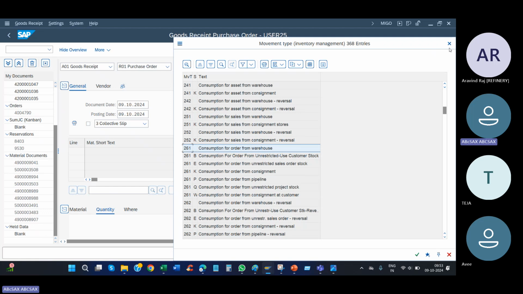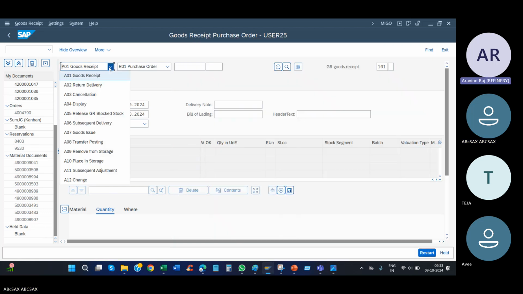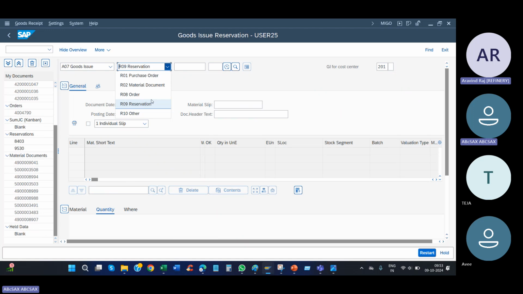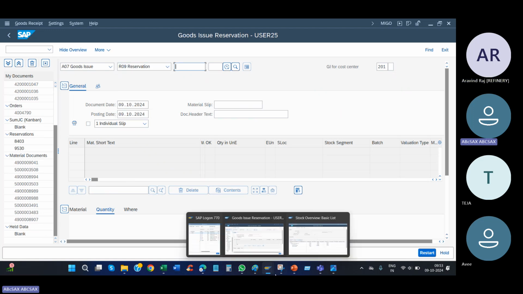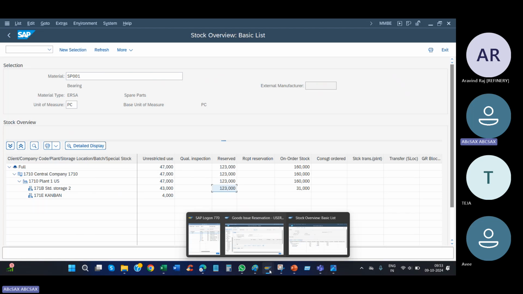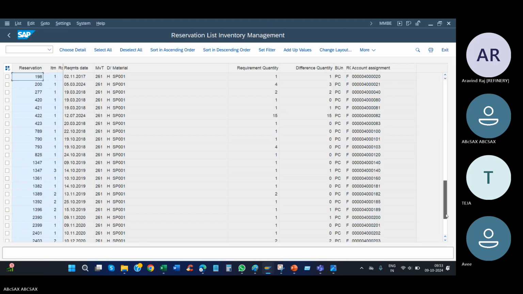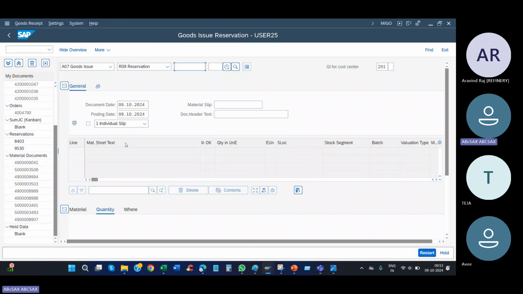Now we are going to do goods issue against the reservation or work order. I'll give the reservation number 9827, line item number 2.